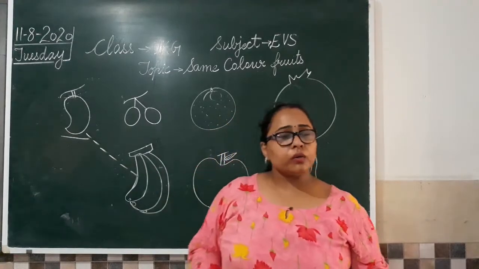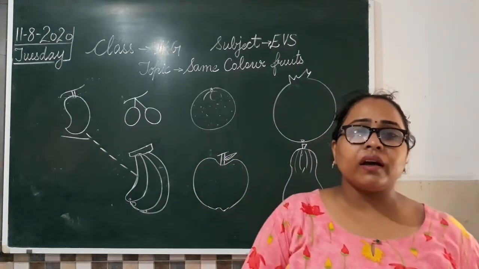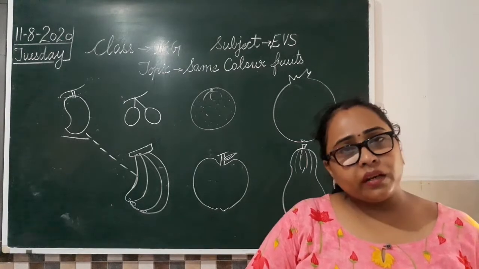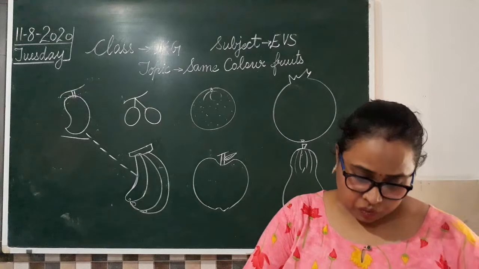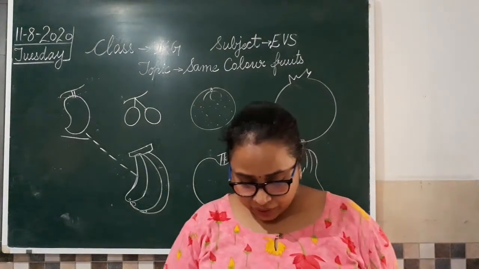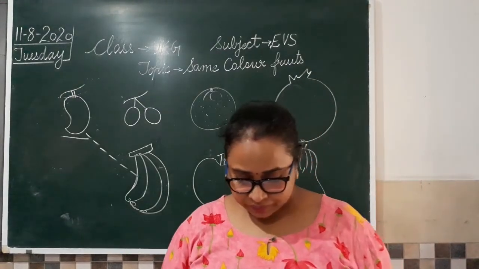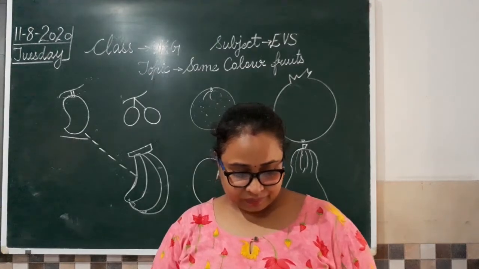Do you know any other fruit which is yellow in color? Any other fruit that is yellow in color? One is mango, one is banana. Something else we can get that is yellow in color. Yes, class?